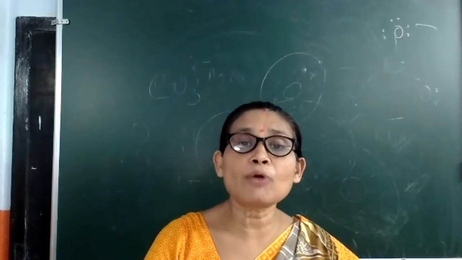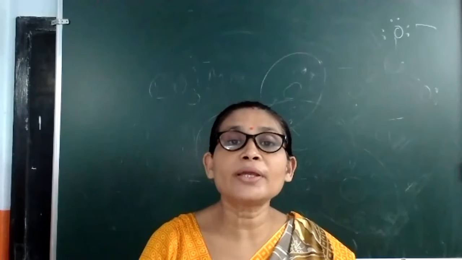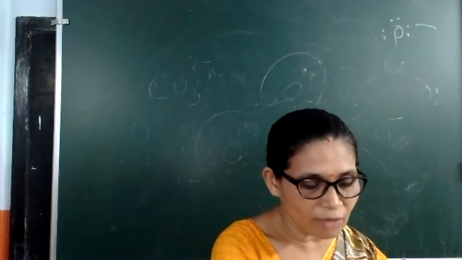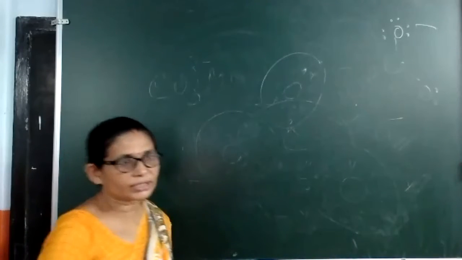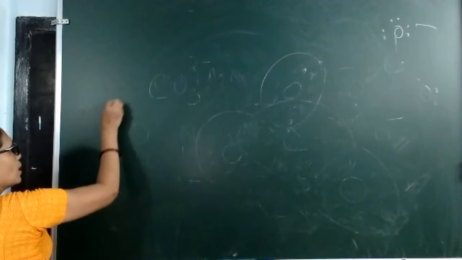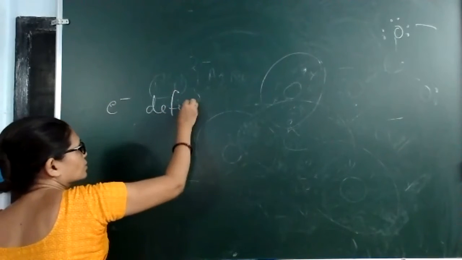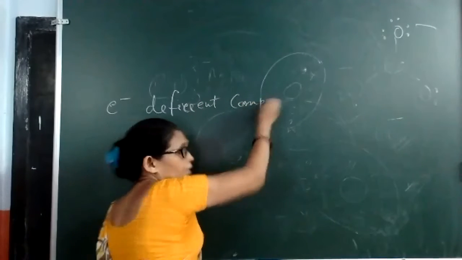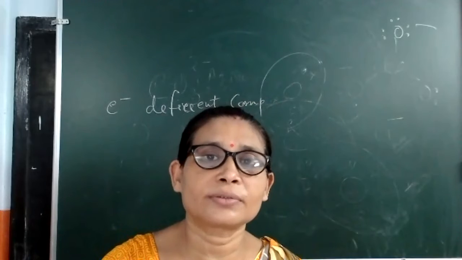And many compounds you will get where their octet is remaining incomplete. So this is the second limitation of octet rule. The second limitation of octet rule is existence of electron deficient compounds, where the octet is incomplete.